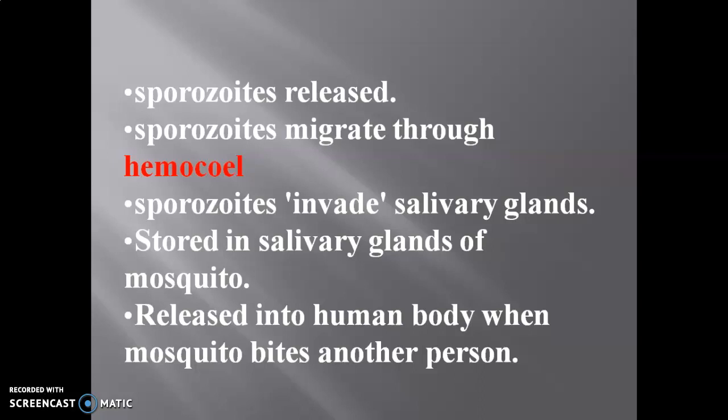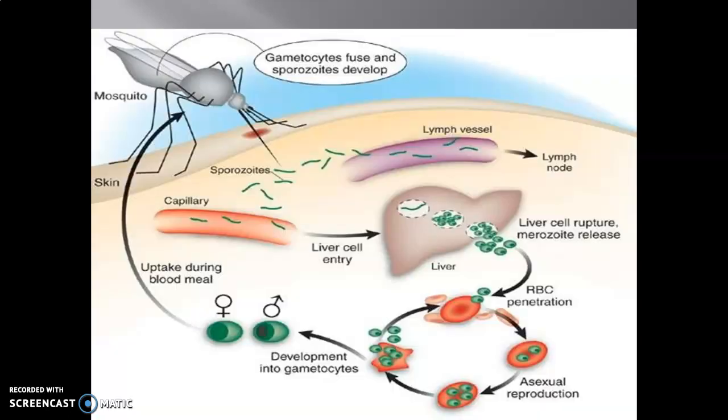These sporozoites migrate through the hemocoel. Sporozoites invade the salivary glands. Now once salivary gland invasion has taken place, the plasmodium is stored in the salivary gland of the mosquito, and when there is a bite of the mosquito again to a human being, this releases sporozoites to another person, and the cycle continues.